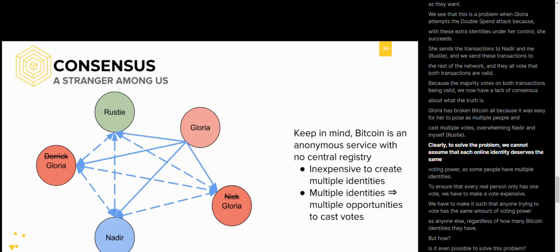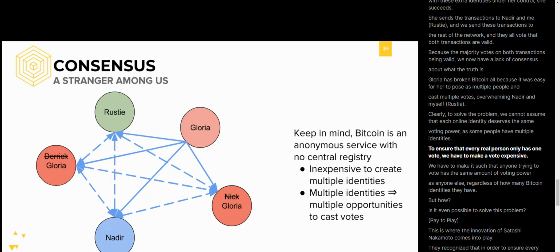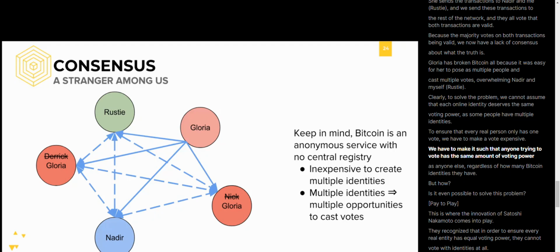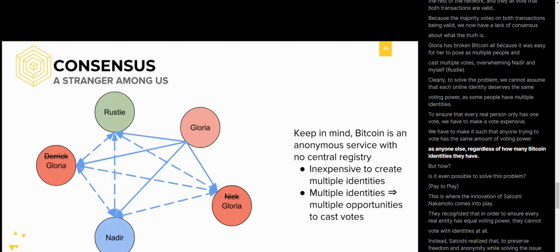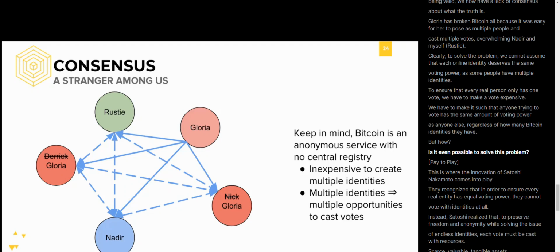Clearly, to solve the problem, we cannot assume that each online identity deserves the same voting power, as some people have multiple identities. To ensure that every real person only has one vote, we have to make a vote expensive. We have to make it such that anyone trying to vote has the same amount of voting power as anyone else, regardless of how many Bitcoin identities they have. But how? Is it even possible to solve this problem?